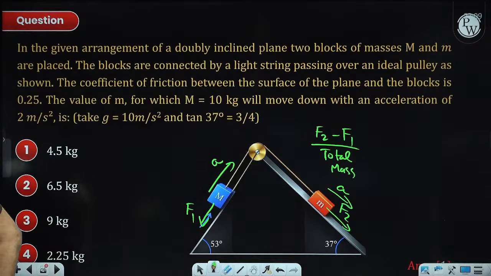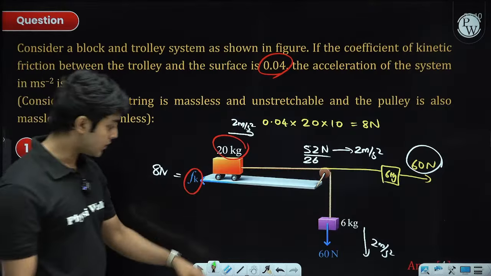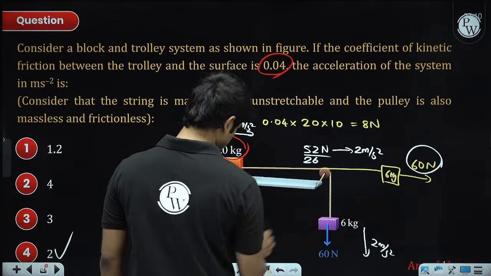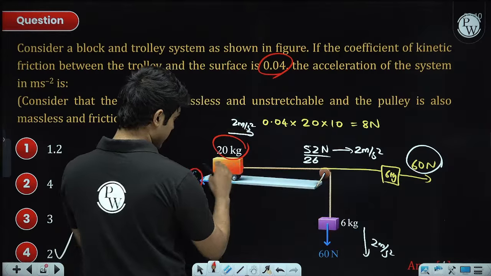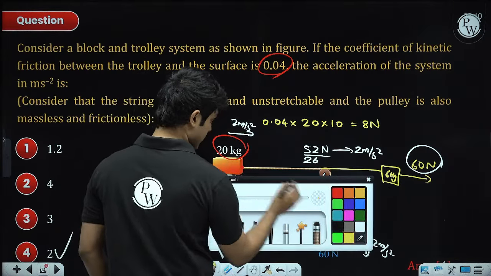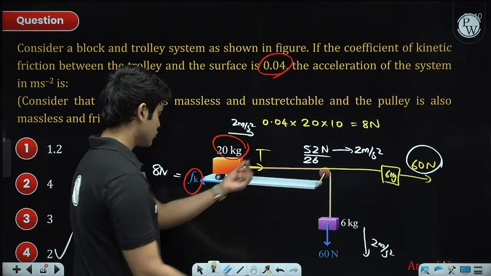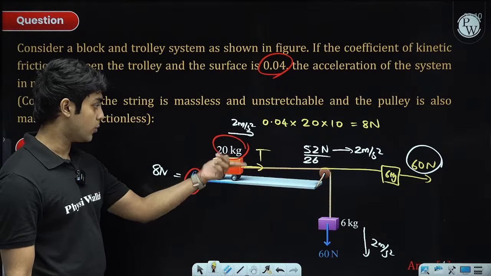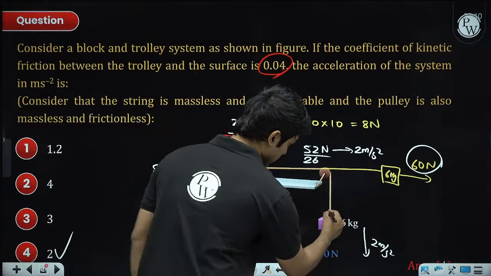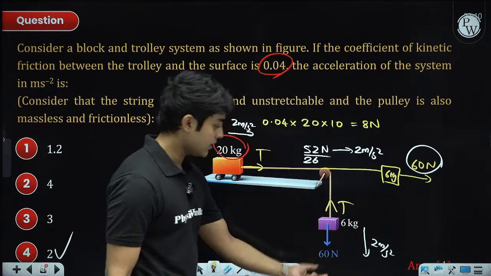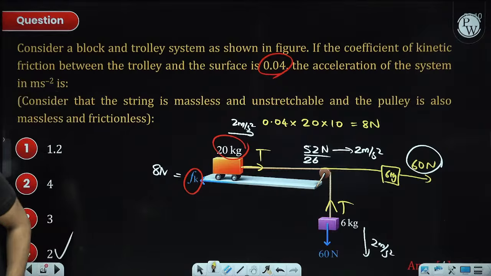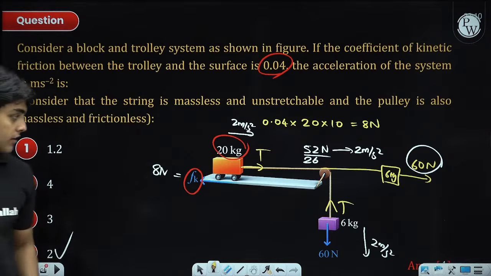In the friction question, I guess you mean this one? Yeah, the other way is to write down two equations. First write F equal to ma for the 20 kg one. So there will be tension force. T minus 8 equals 20 into a, and then the same tension will apply to this block. Write F equal to ma for them, eliminate tension. Yeah, we can make a train every time.